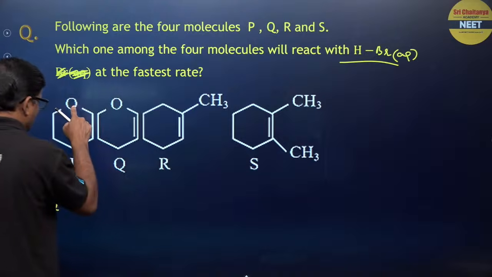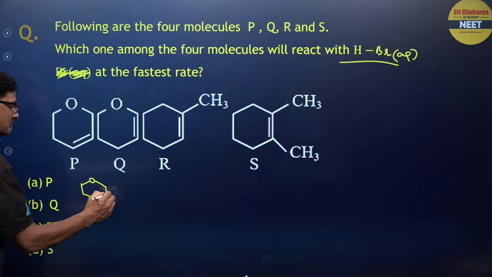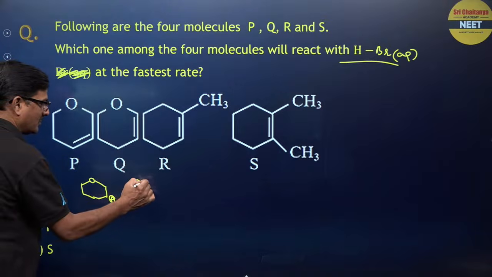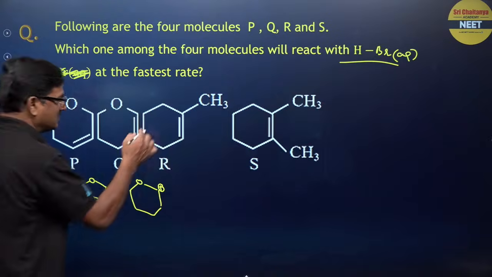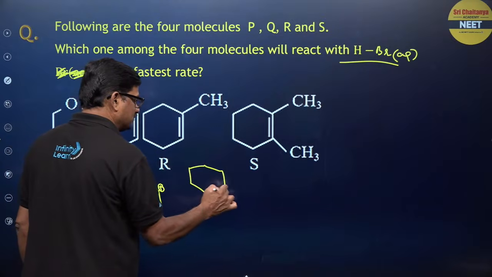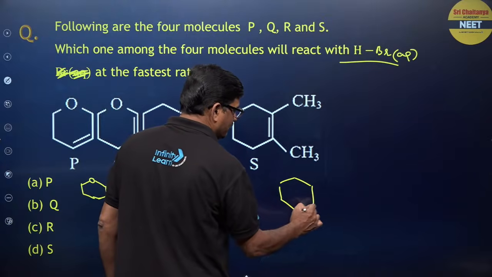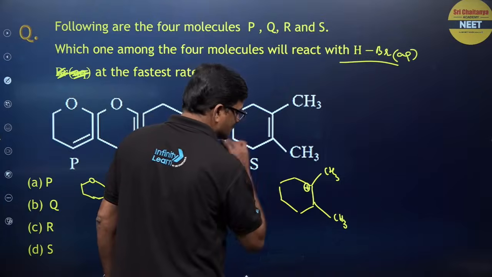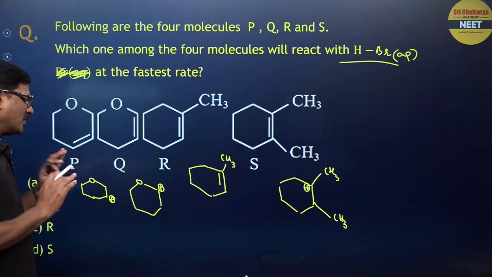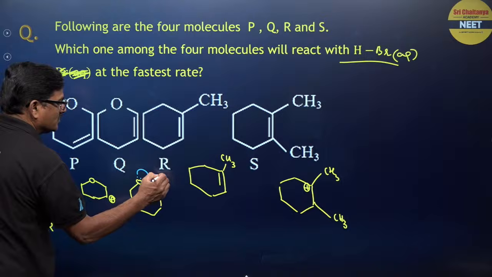If this is formed as a carbocation, among all these 4 carbocations, I just want to say this one is stabilized by the positive mesomeric effect.